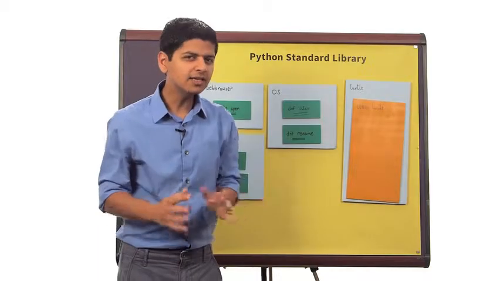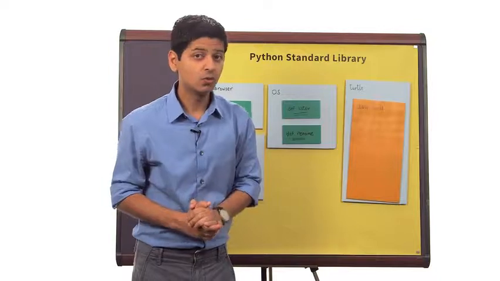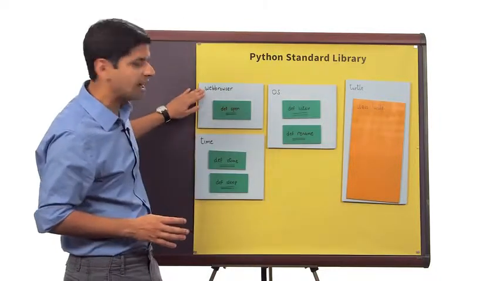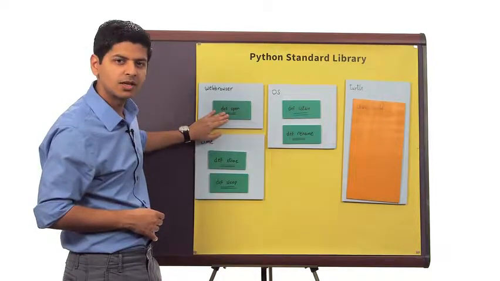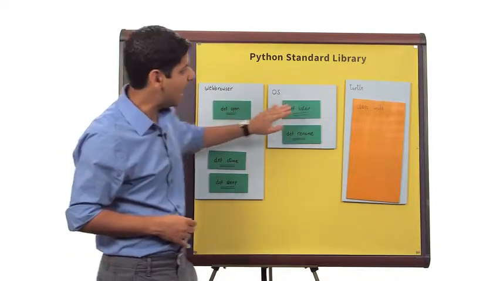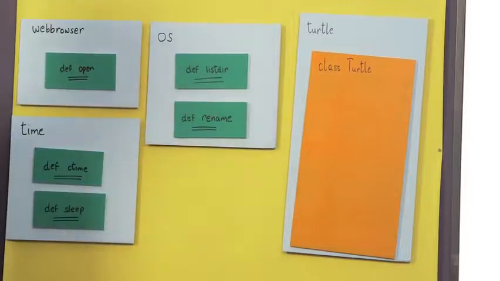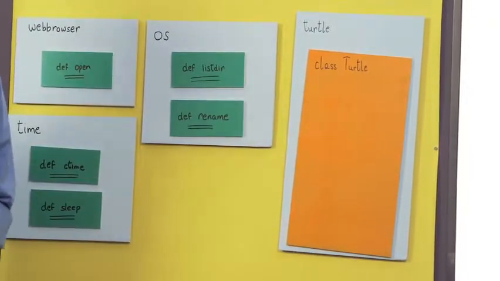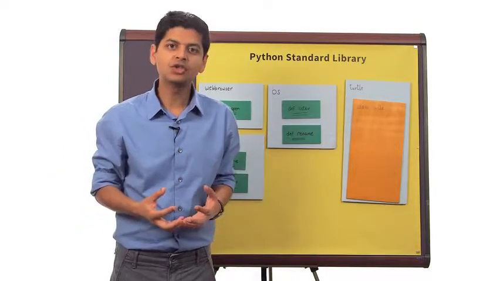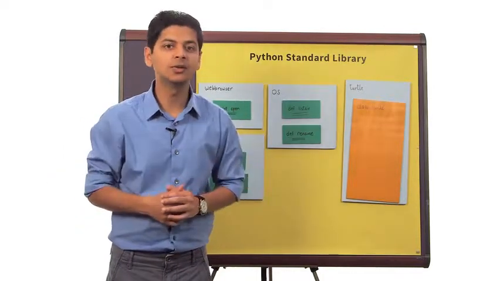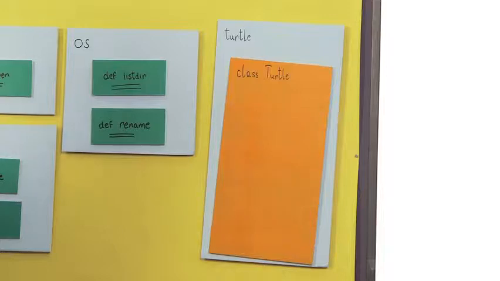Now, this is a little different than what we've seen thus far. What we've done thus far is some sort of a file, like a web browser, dot some sort of a function, like open. But we haven't seen this thing called a class, which begs the question, what is a class? For now, you can think of a class as a neatly packaged box that puts things together really well. And it allows us to write code like